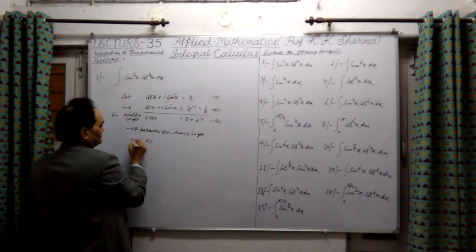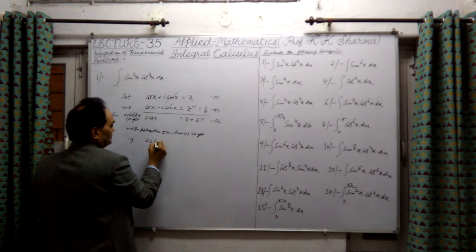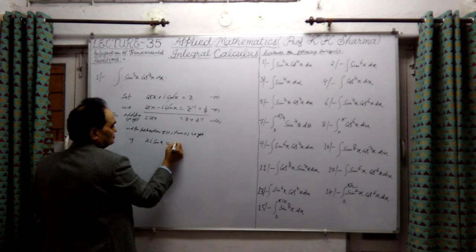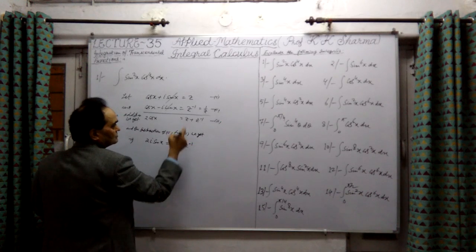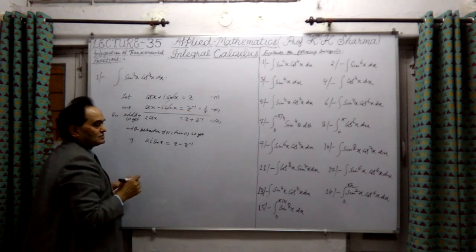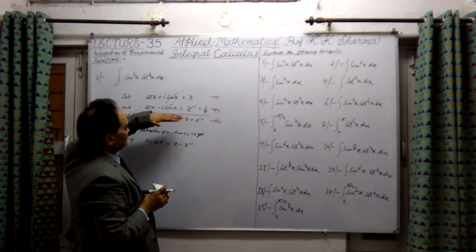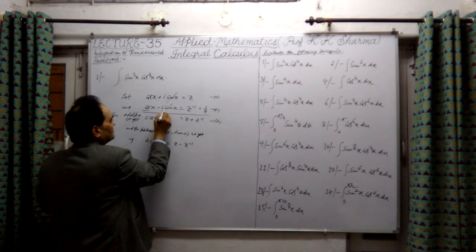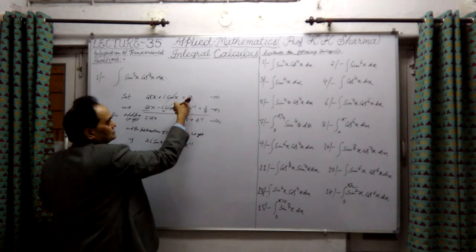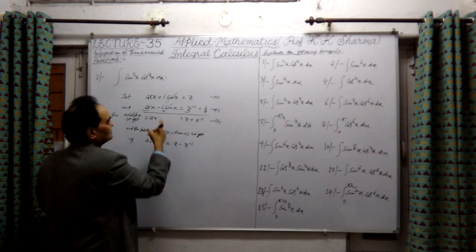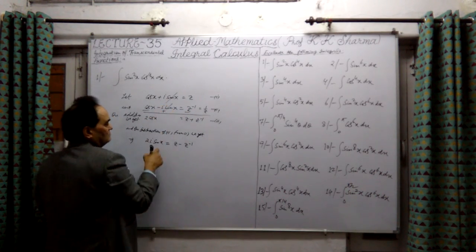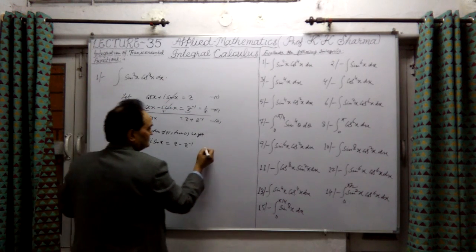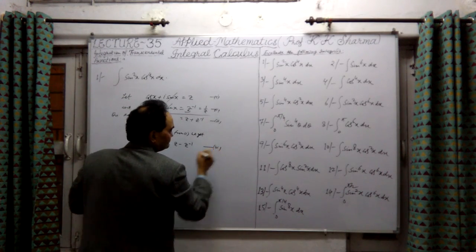Or this implies twice i into sin x equal to z minus z raised to power minus 1. This is the fourth one.